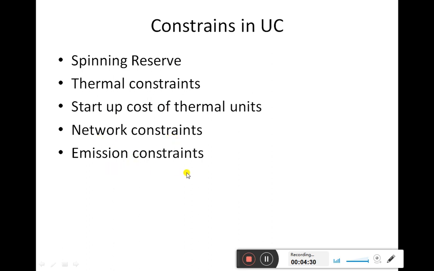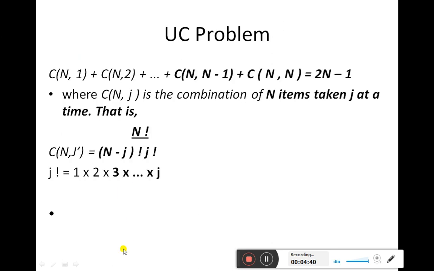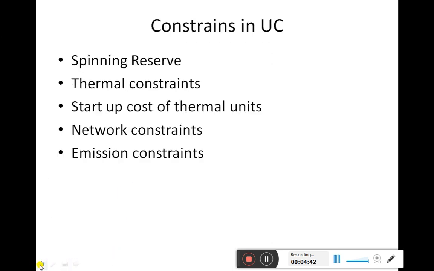Then emission constraints, related to environmental consciousness. We will be having some power plants which emit poisonous gases, so in order to think about them, we will be having these emission constraints.